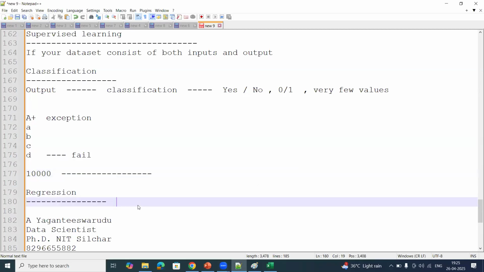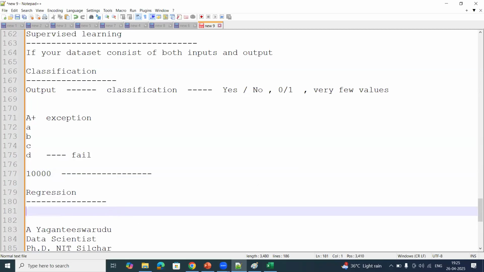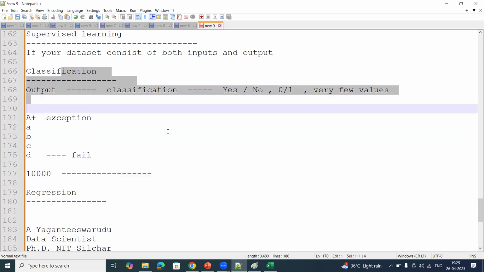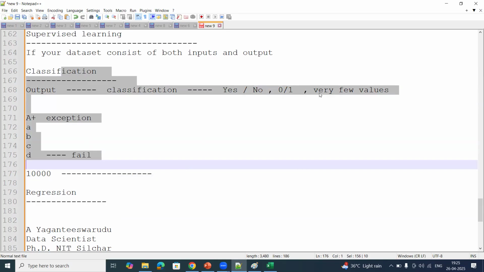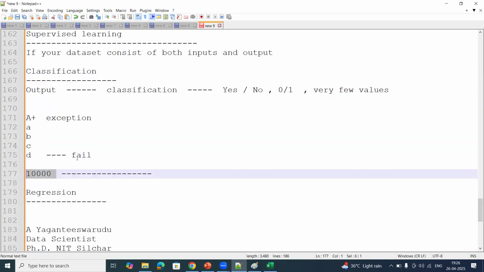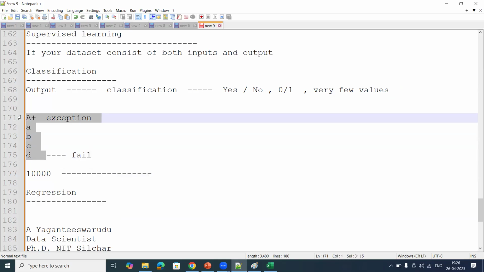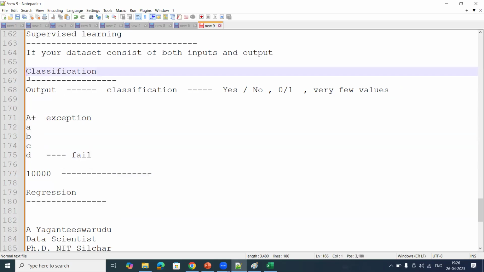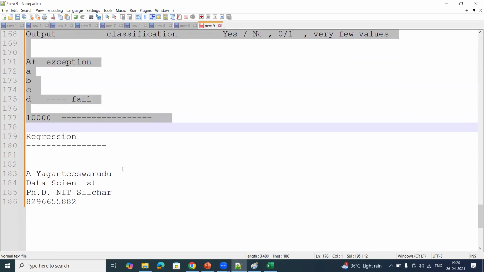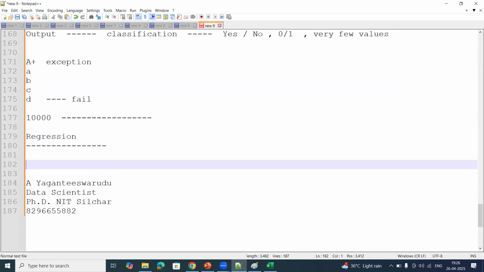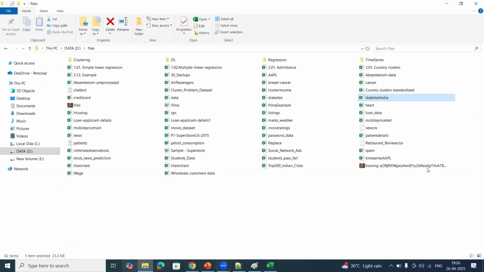So how to differentiate regression? If you observe this classification, I think you are clear, right? Yes or no type or very few limited values. Even for 10,000 students or 1 lakh students, I cannot give 10,000 different grades or 1 lakh different grades. There will be very limited values. So this kind of problem, we will call a classification problem. So what exactly is a regression problem? I have one more data set. Let us see.